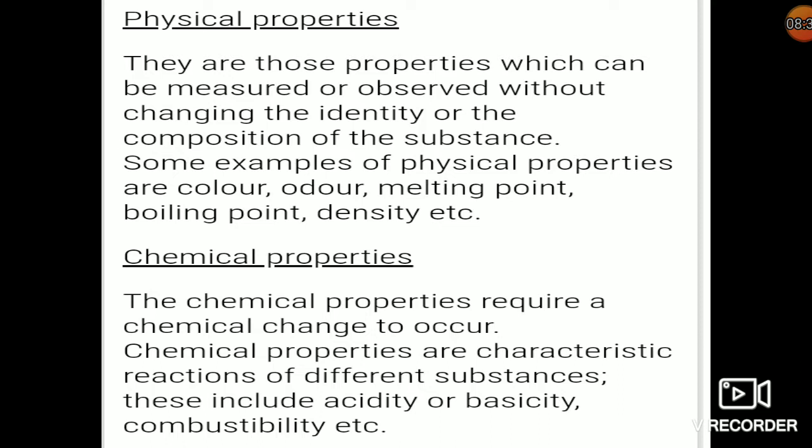Chemical properties are the ones that require chemical change, and here a chemical reaction is involved. For example, acidity, basicity, combustibility, and all kinds of chemical reactions, decomposition, combination, etc. So in physical property you can measure it without changing the substance, and chemical property deals with chemical reactions where changes occur.